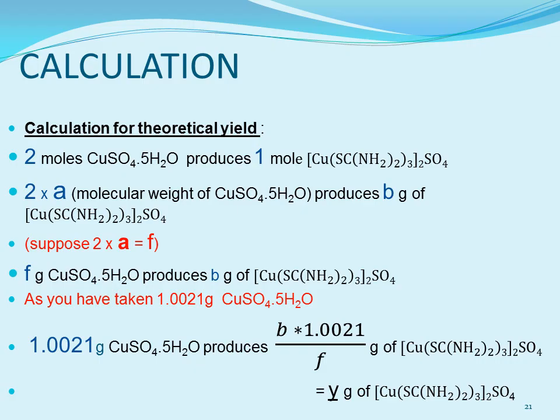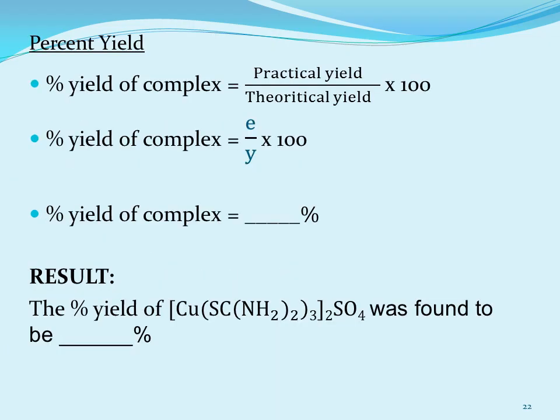Now we have got the practical yield, and we have got the theoretical yield. Now you can put both of these values in the formula of percent yield of complex, and after putting in your calculated values you will get the percent yield of the synthesized complex.